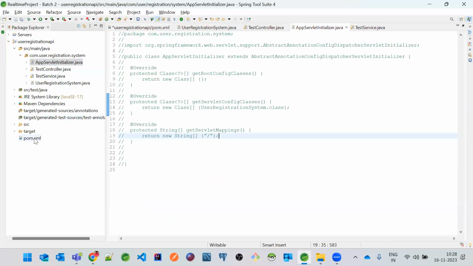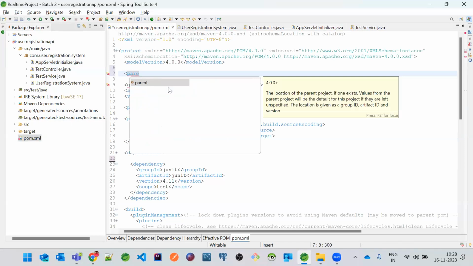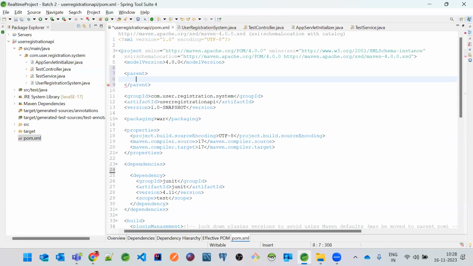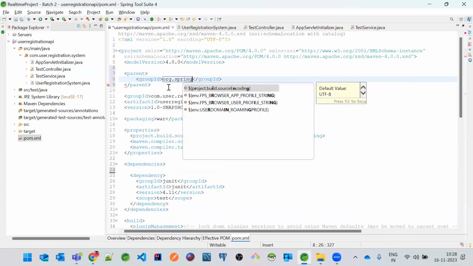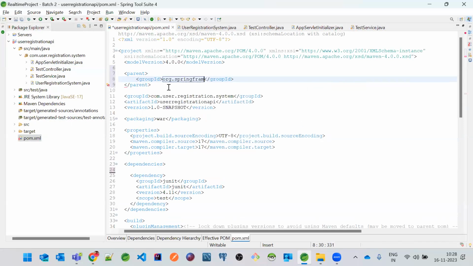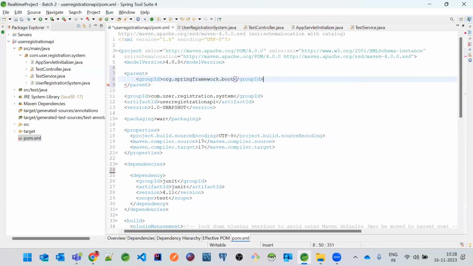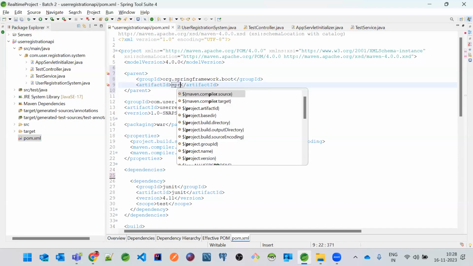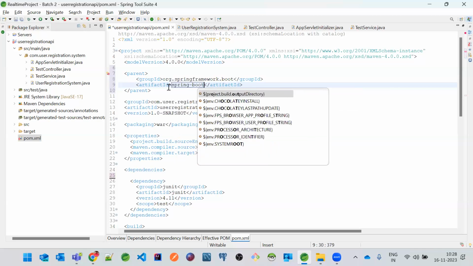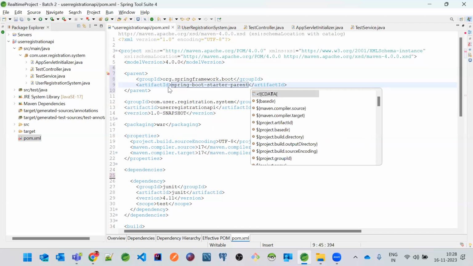This will be done by Spring Boot. Okay, so now let's go to the pom.xml and add one more dependency, parent. To make this a Spring Boot application, we need to mention a parent tag with group ID org.springframework.boot, and then the artifact is spring-boot-starter-parent.